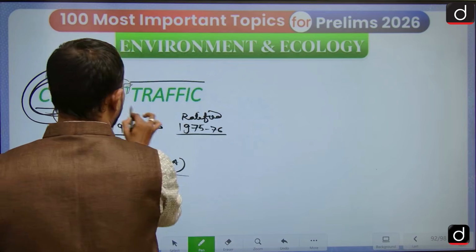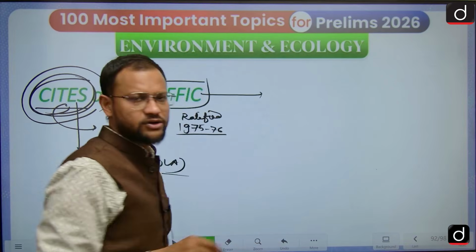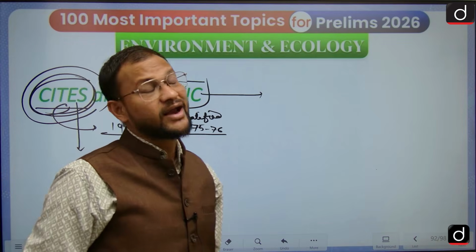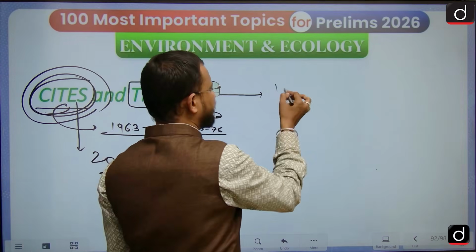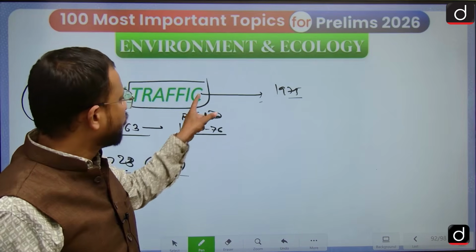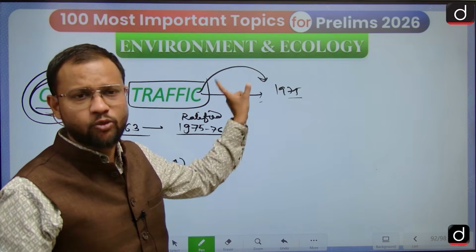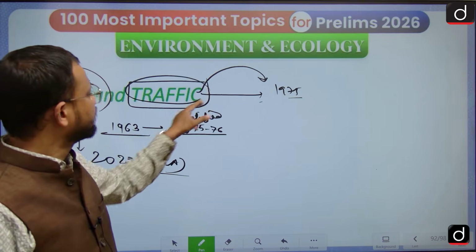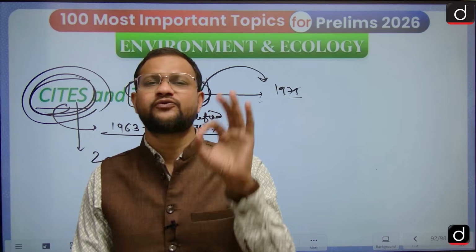Then TRAFFIC is an international NGO that deals with wildlife trafficking. It was formed in 1975-76, and it provides awareness, data and information on how to restrict wildlife trafficking.